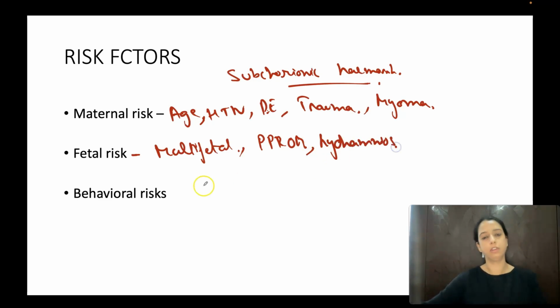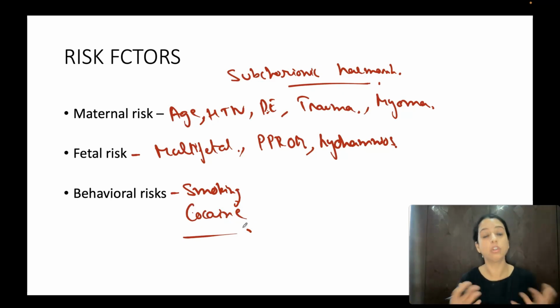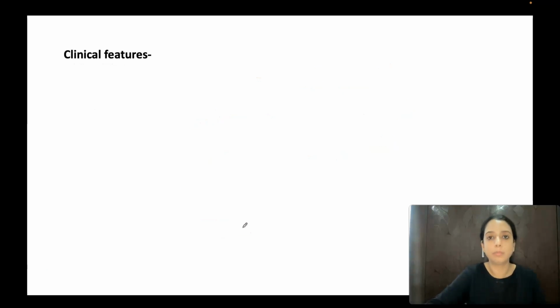So these are the risk factors for abruption. Certain behavioral risk factors are very important: smoking and cocaine. These are very important risk factors, many times given in your question to indicate abruption. Okay? How will the abruption patient now present?